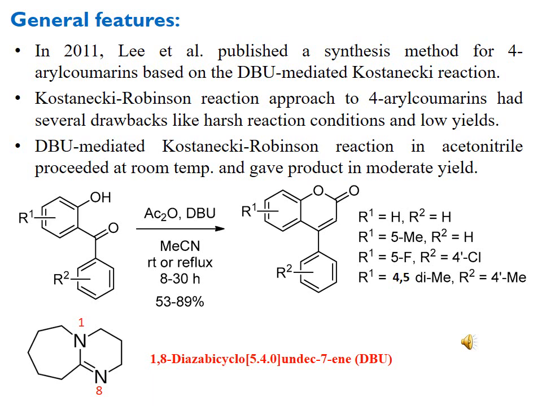Bicyclo, because 2 rings are present there, and 5,4,0 are showing the number of ring members. It is not only the carbon atom, it can be a heterocyclic atom also, and these ring members are numbered here. For example, 5 number is shown here.